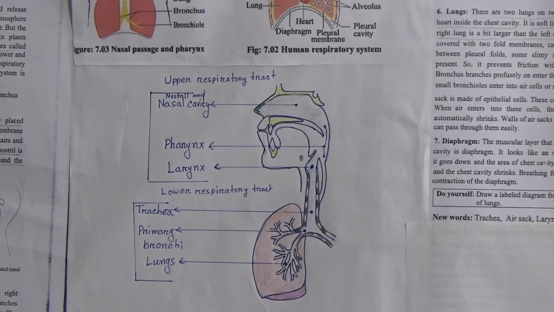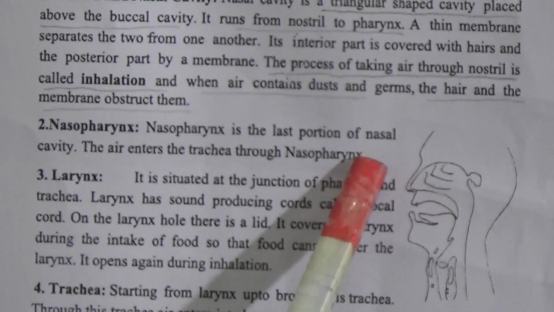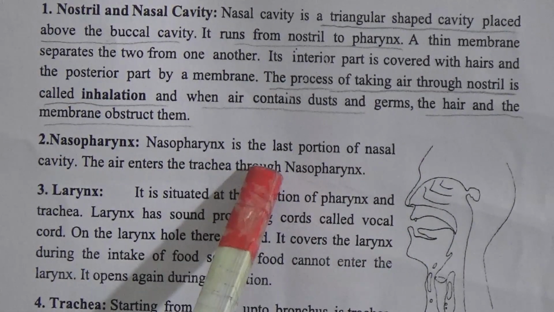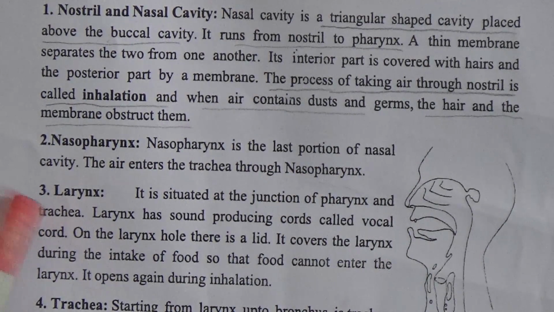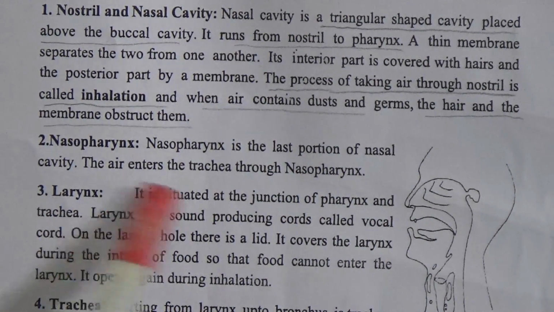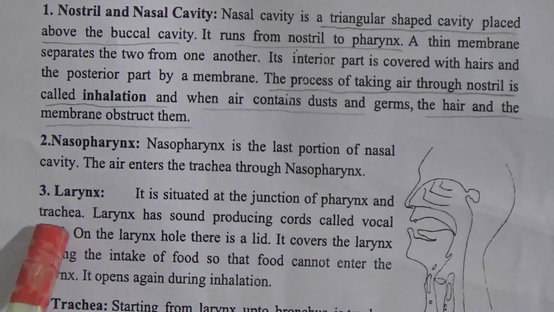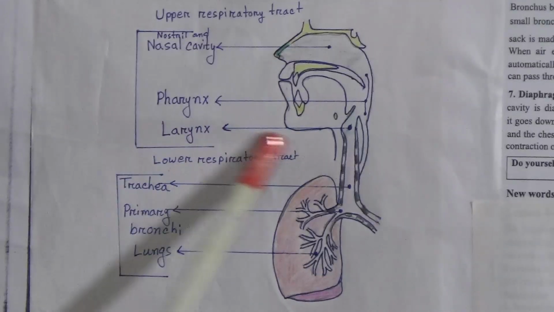The air enters the trachea through nasopharynx, and after that number 3 organ here is larynx. It is situated at the junction of pharynx and trachea. Look at this picture again, it is situated between pharynx and trachea. Here is the larynx.